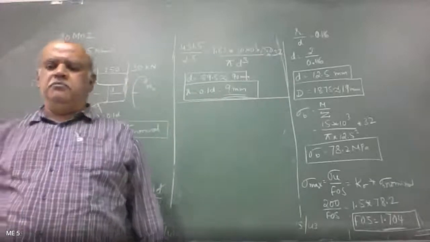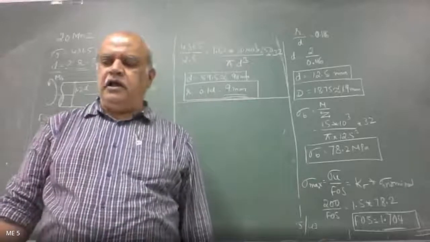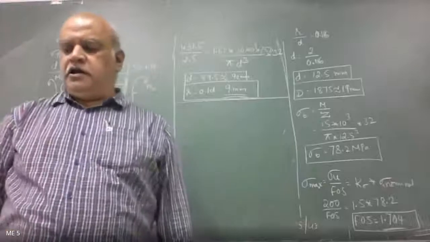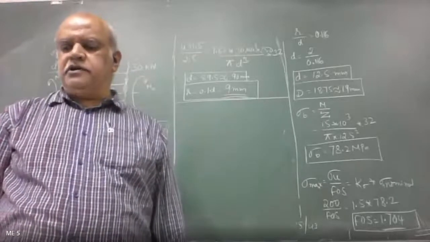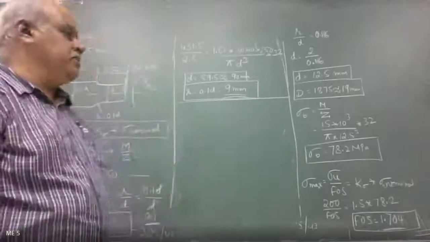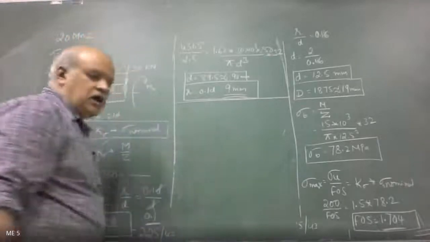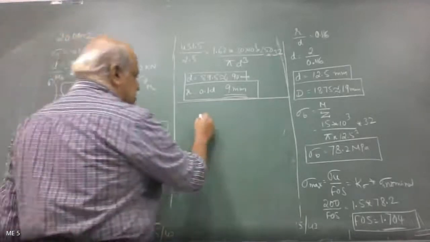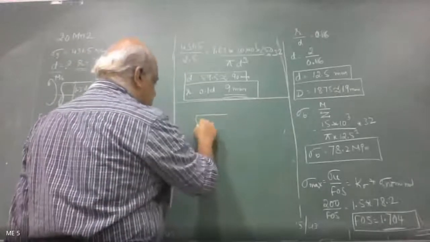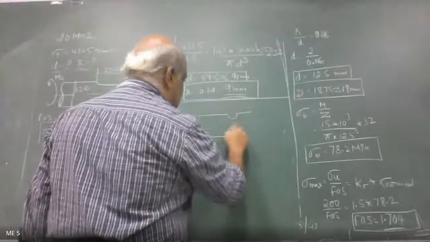I'll go through the problem. A round rod of diameter 1.2 D has a semicircular groove of radius 0.1 D. Determine the safe value for D to sustain a bending moment of 2 kilonewton meter. We need to select proper material and factor of safety. Please look at the board. So it is a shaft with a semicircular groove like this.